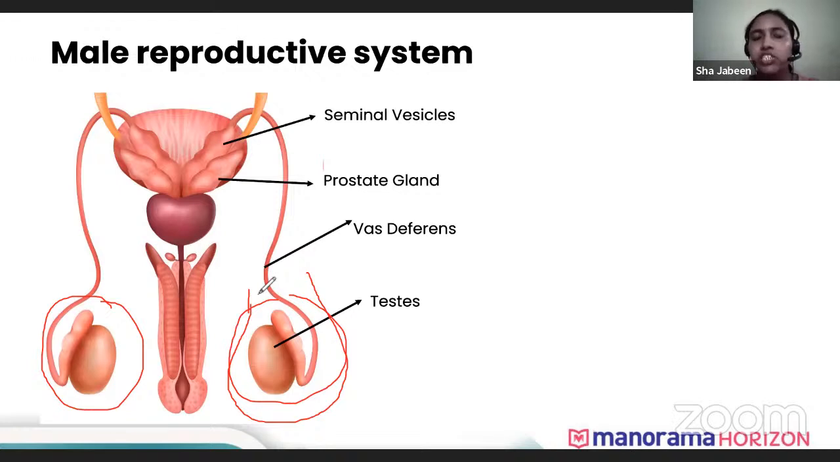And this sac-like structure is a little away from the body. It's not attached to the male body. It's away from the male body. Can you just tell me why this is away from the male body? Why is the testis away from the body, and not attached to the body? Can you just tell me? Anyone can reply?